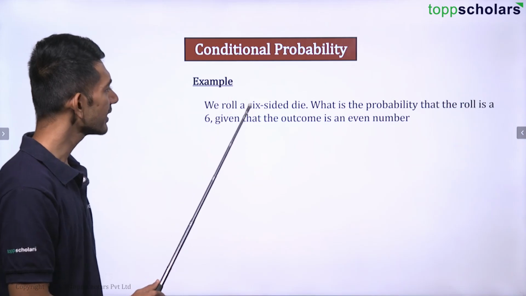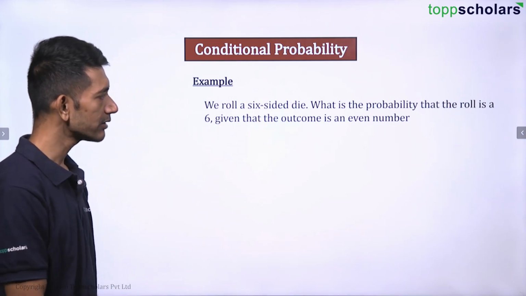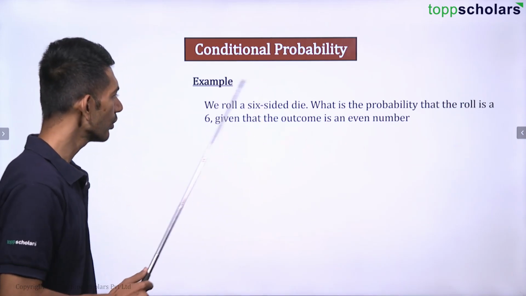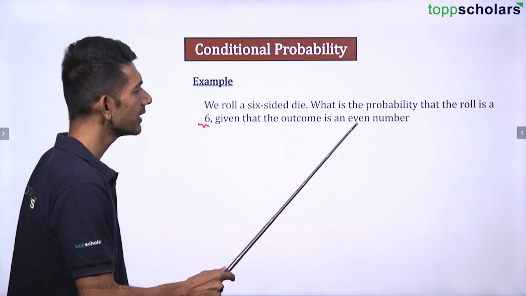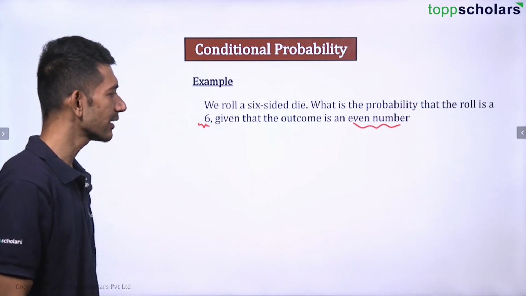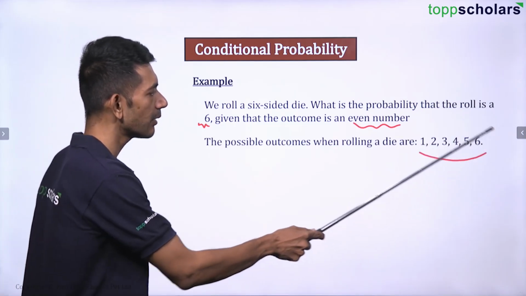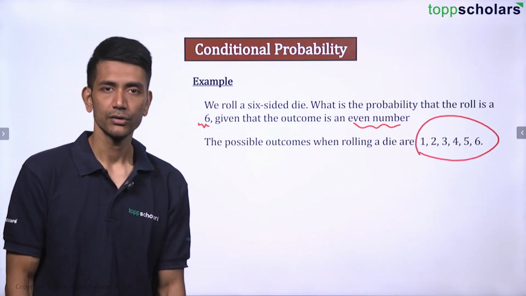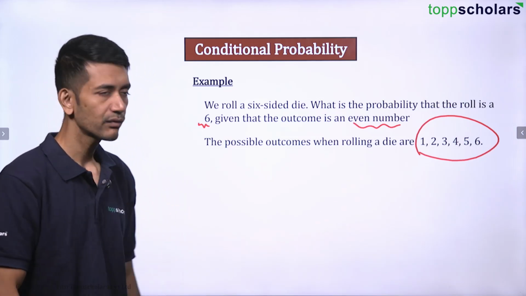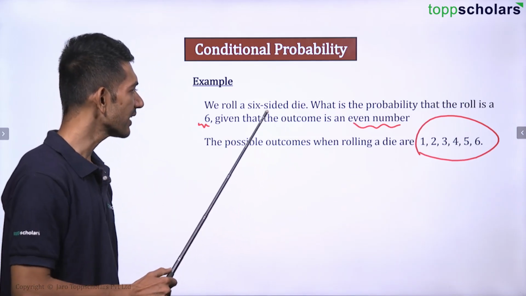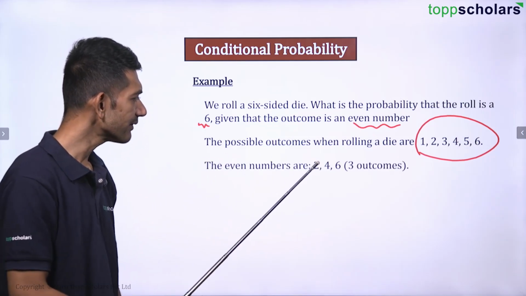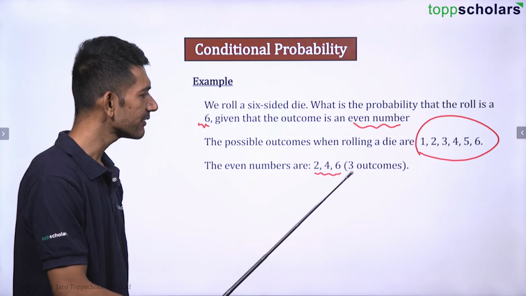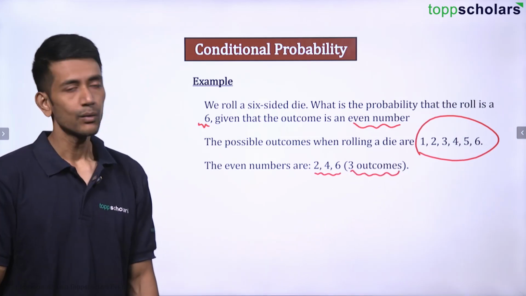Okay. Now let us see an example. We roll a 6-sided die. What is the probability that the roll is a 6 given that the outcome is an even number? Okay. So if the outcome is an even number from rolling a dice, first of all, this is the sample space: 1, 2, 3, 4, 5, 6. So this is our event B, right? Given that the outcome is an even number. So can I say the even numbers are 2, 4 and 6. So that is 3 outcomes.